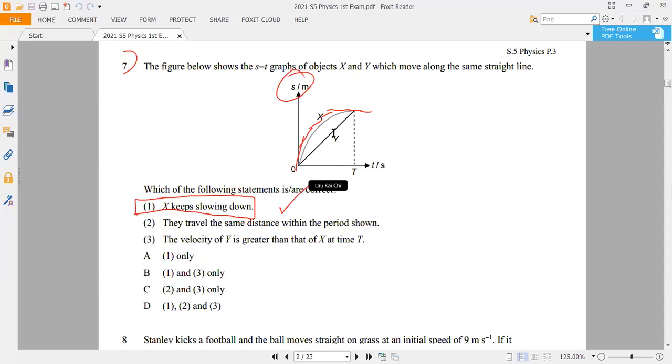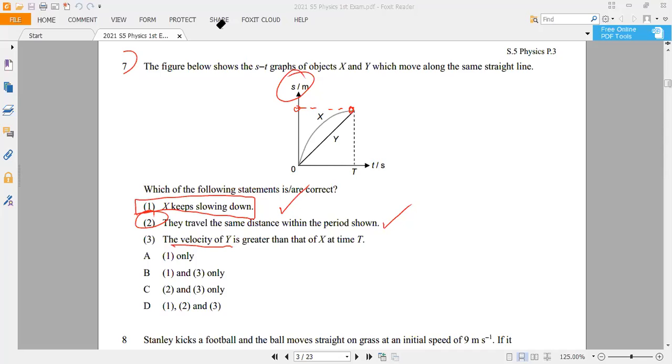Secondly, do they travel the same distance within the same period of time? Remember, again, this is an ST graph, which means at the end point, the value would be their final displacement. And you see that they meet at the same point. So that's why they should have the same displacement, the same distance traveled. Correct.